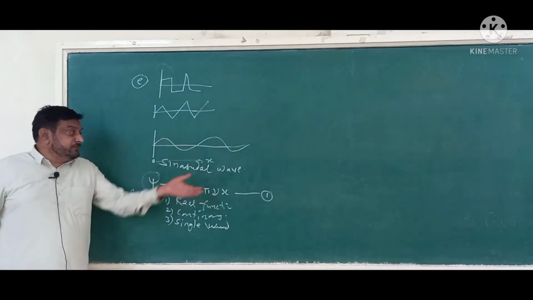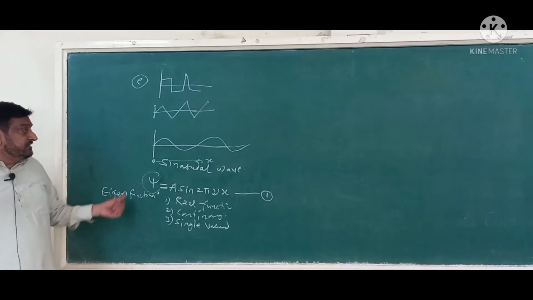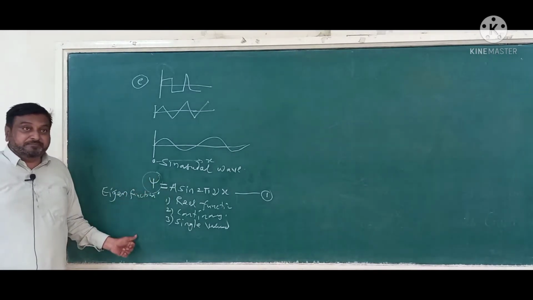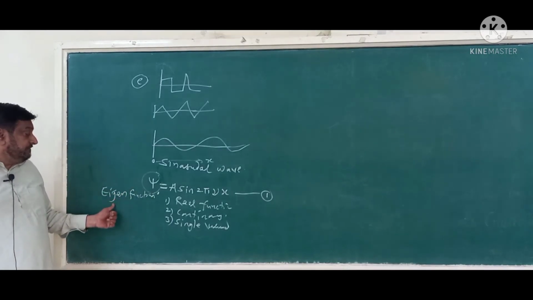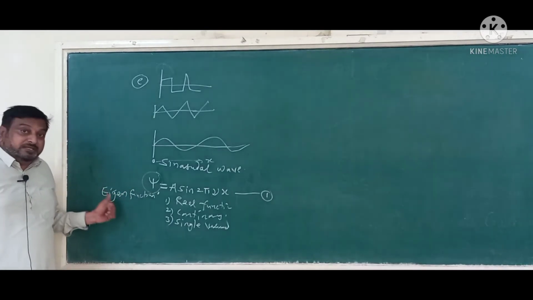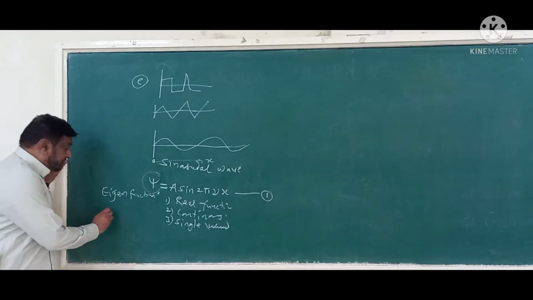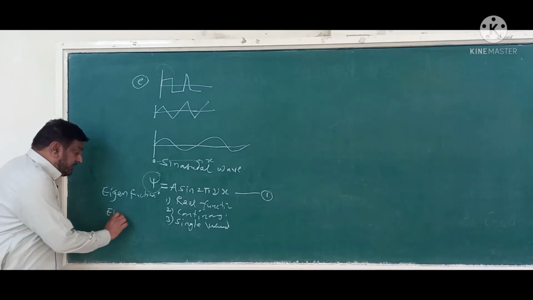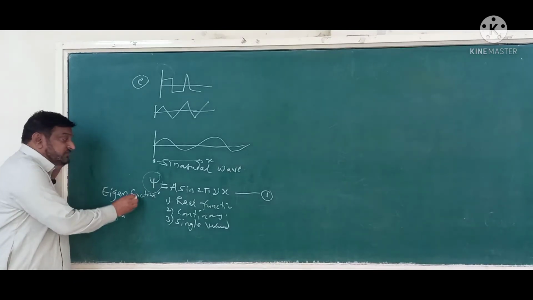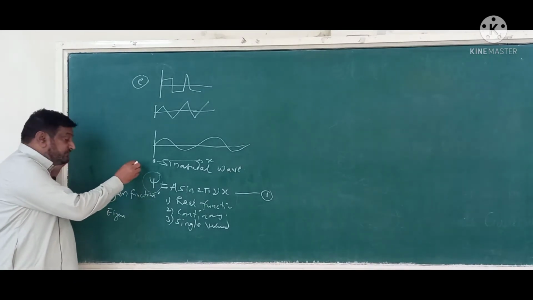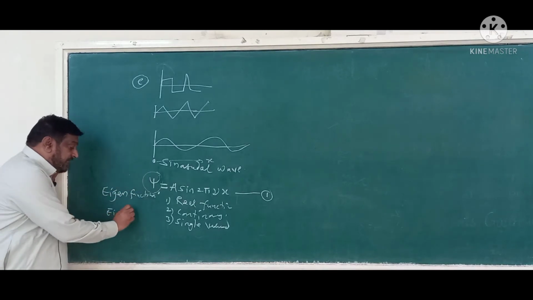Further, in the next derivation, we will find out the energy associated with this psi. The energy associated with psi is known as Eigen value, because since psi is an Eigen function, the energy associated with any Eigen wave function is called Eigen value.